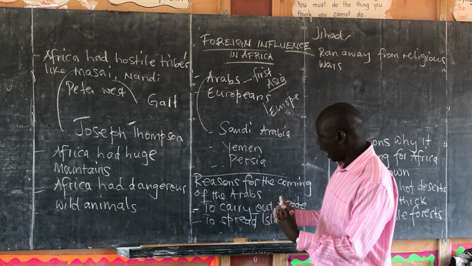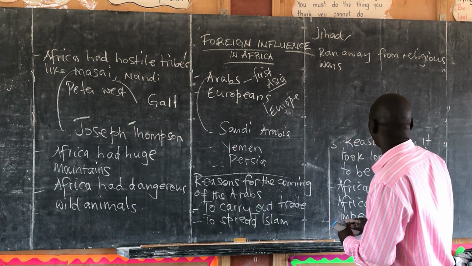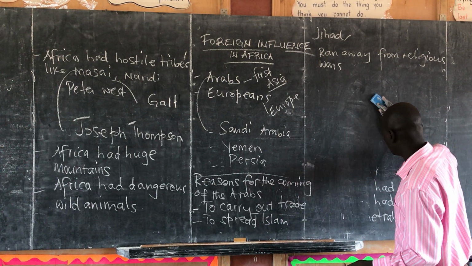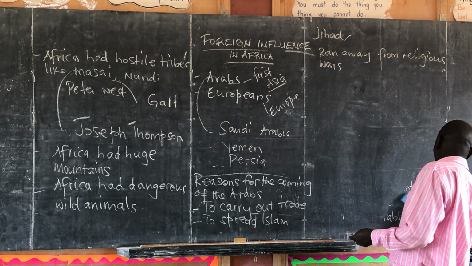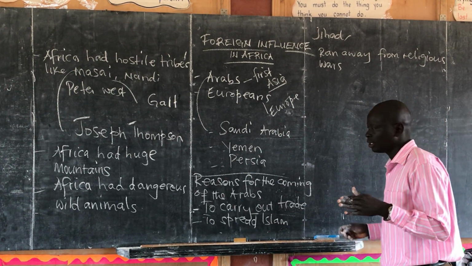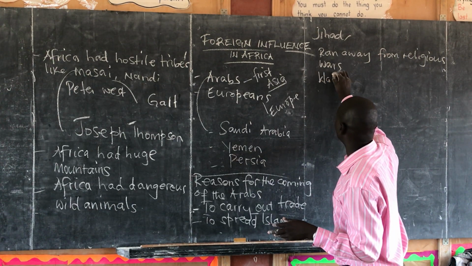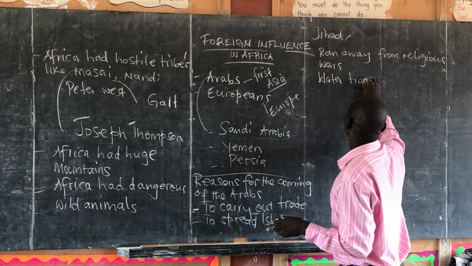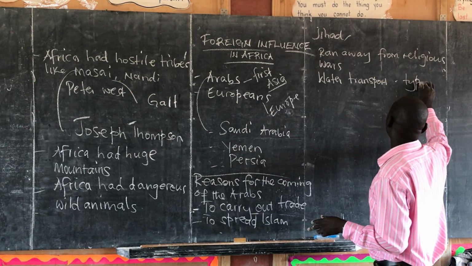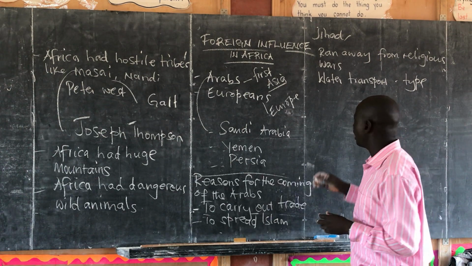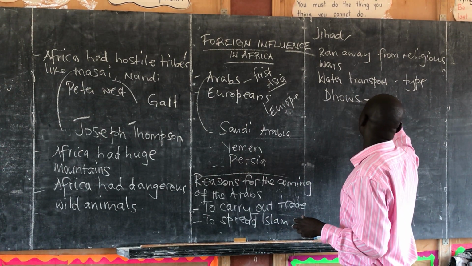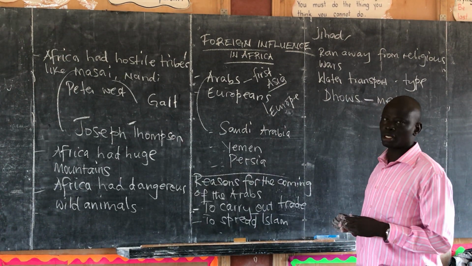Now, let's see, how did these Arabs come? What means of transport were used by these Arabs? First of all, these Arabs were mainly using water transport as a type. So that's the type of transport that they used. Then we are talking of dhows as the means of transport they were using.